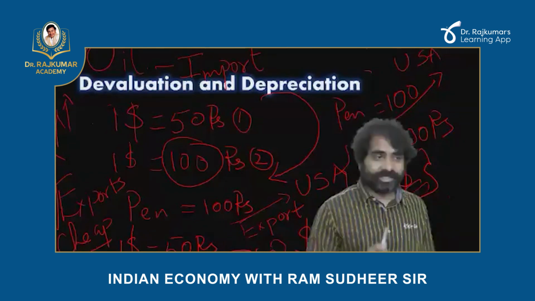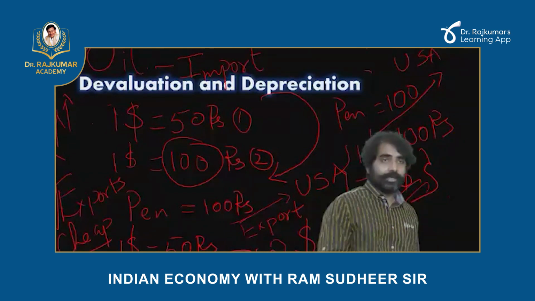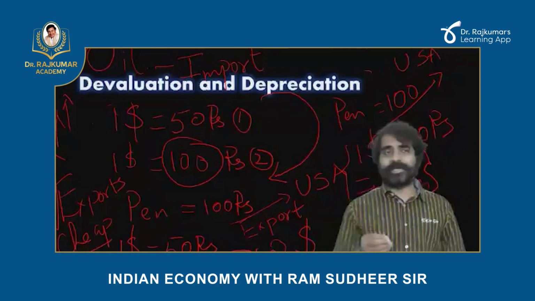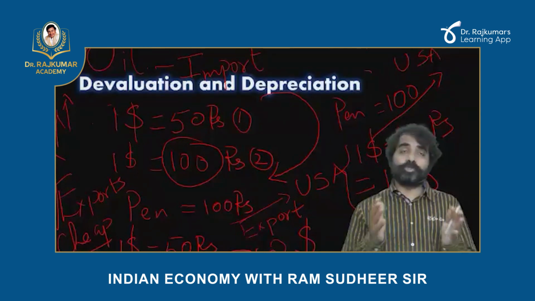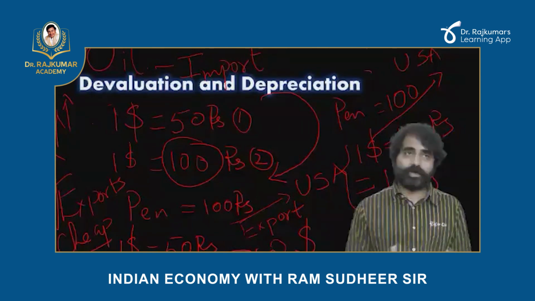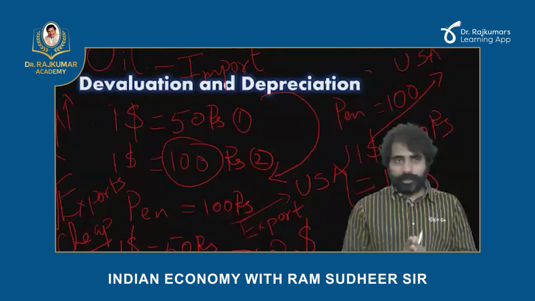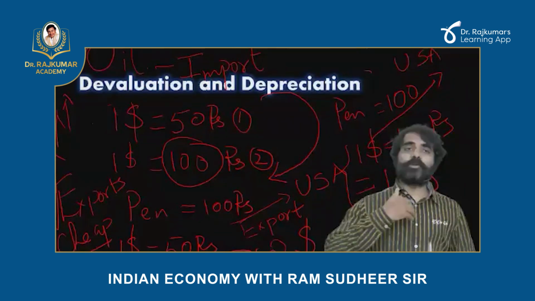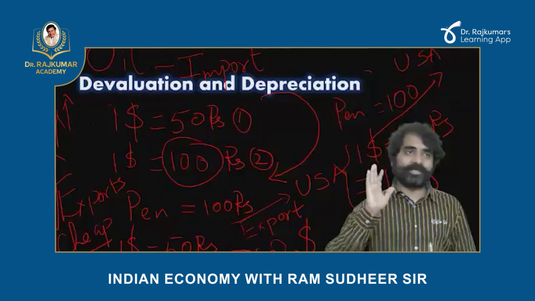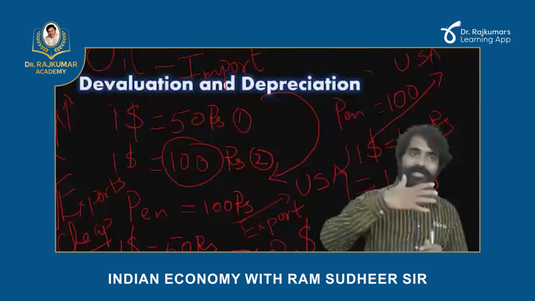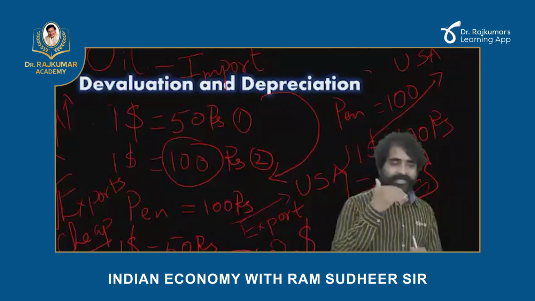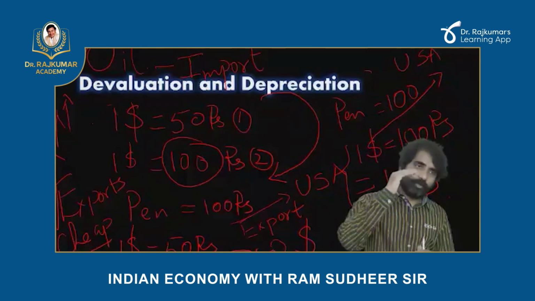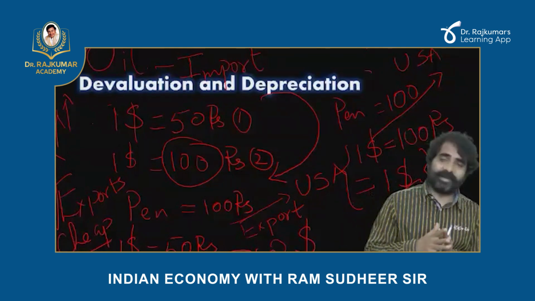Now, this is one of the main reasons why Chinese products are cheap. China used to keep its currency value, its yuan value, so low to make its exports cheap and to flood global markets with Chinese products. It is killing other countries' products with its cheap exports. This is one of the reasons, not the only reason, why Chinese exports have flooded across the globe.